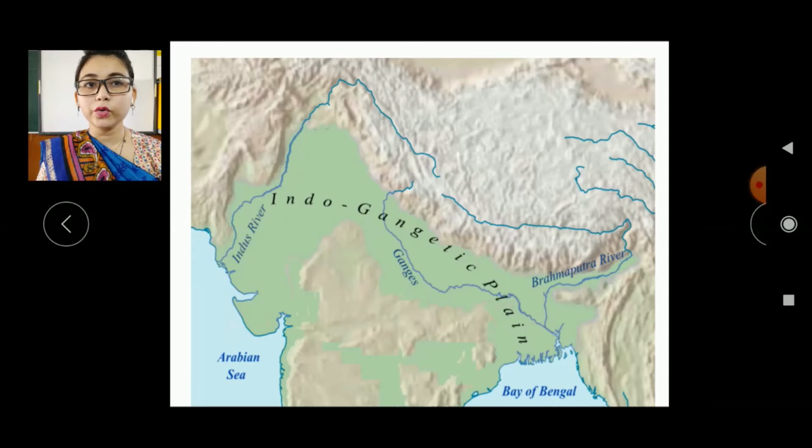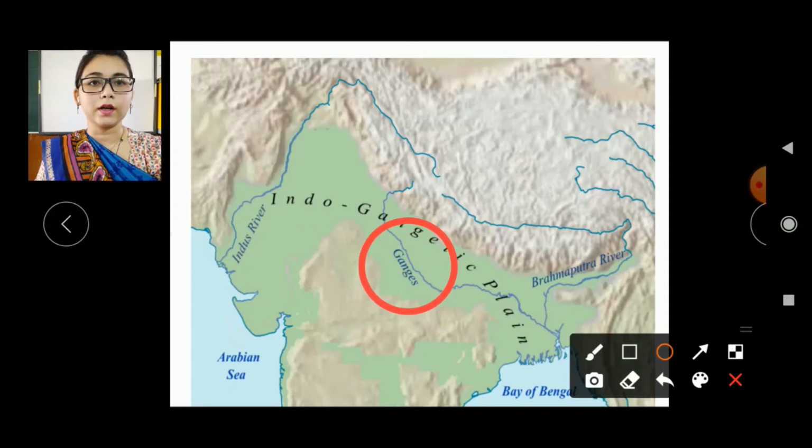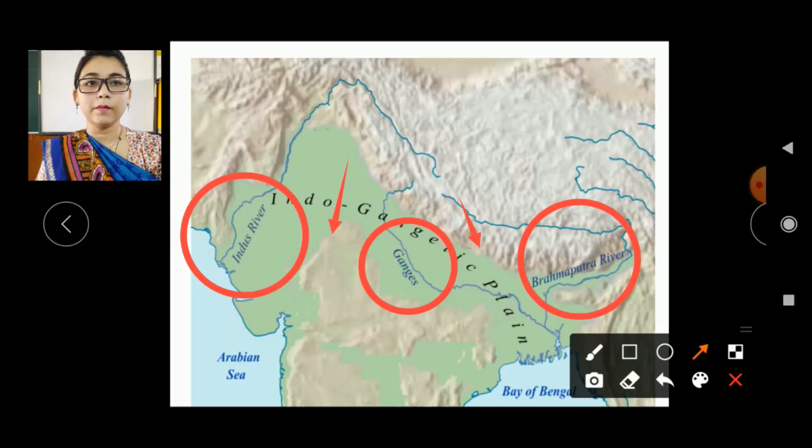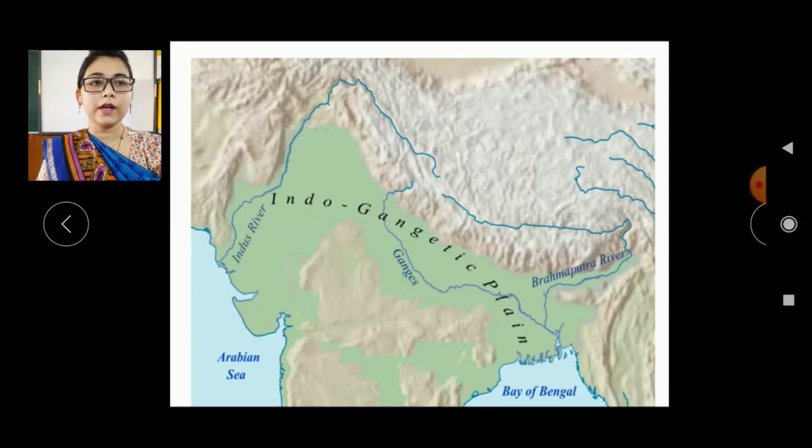So yeah, I want to show you the Ganga. Here this river is flowing, here Brahmaputra. These are the big rivers which are formed in the mountains, but what happens? They flow down to the plains, and this is known as the Gangetic Plain. Okay. Now let's move further.